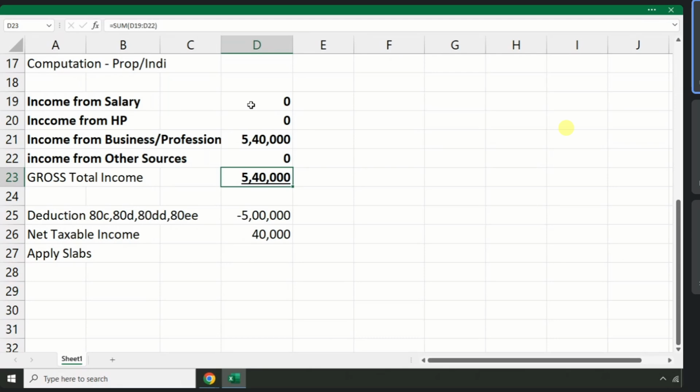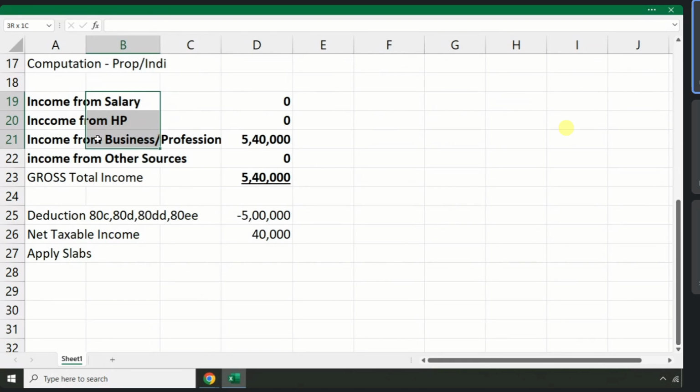See, while taking care of my business, I also can work in any other company. I can make more money in the name of salary, yes or no? So I may have all sources of income, or I may have fewer sources of income, but whatever it is, if you have income from business or profession, file ITR form number 4. If you have salary income, report here. If you have property income, report. If you have only business income, report business income and file ITR form number 4. In ITR form number 4, you also can report salary income, property income along with business income.